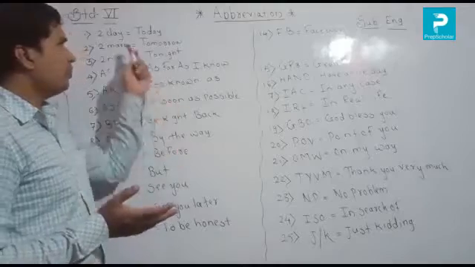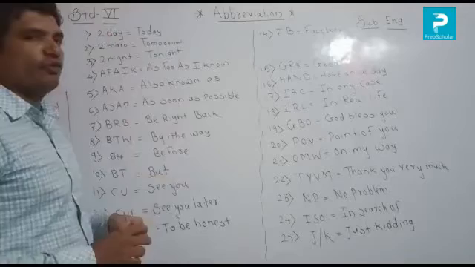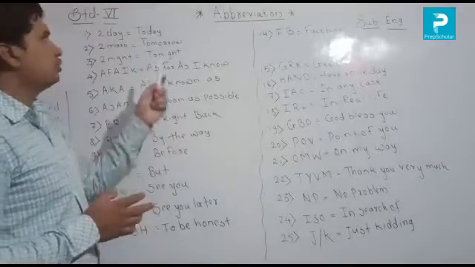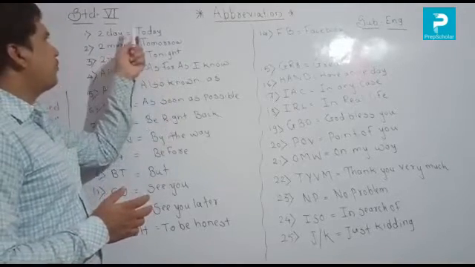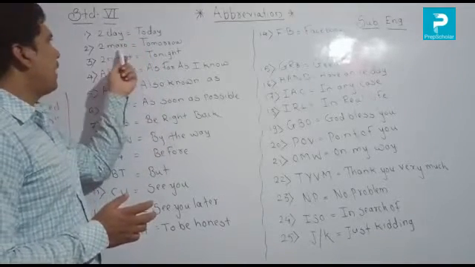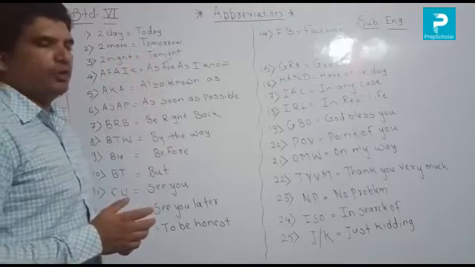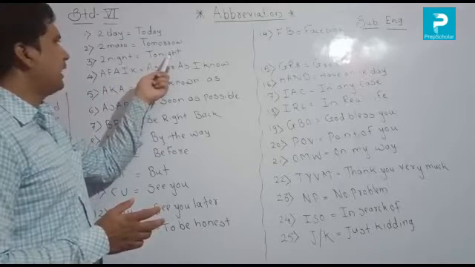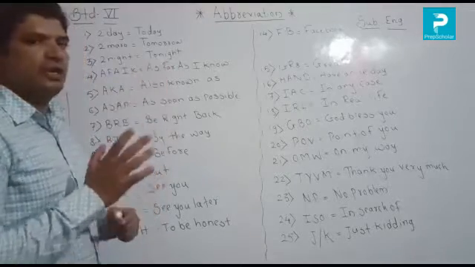Second, we are going to learn them properly. First, today. This is the short form and this is the full form. Today म्हणजे आज. You write the short form like that, as an abbreviation for that word. Next, tomorrow: this is the short form, tomorrow is the full form. Next, third number, tonight: this is the short form and this is the full form. Tonight means आजच्या रात्री.